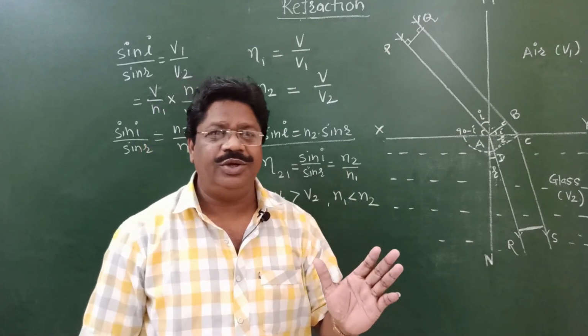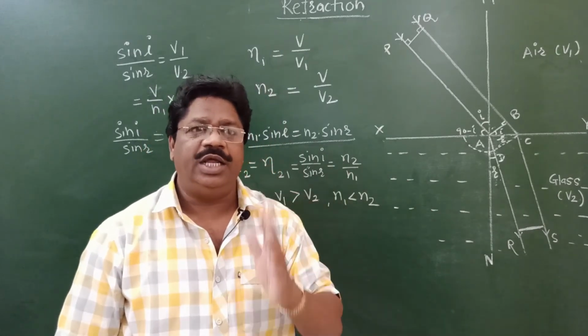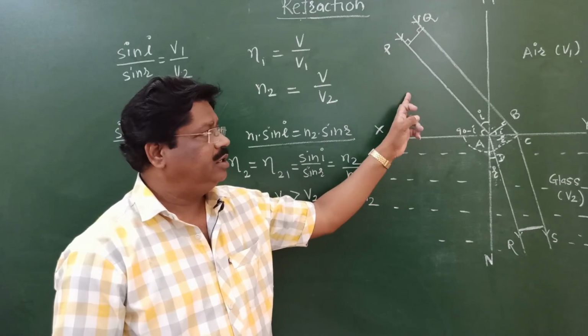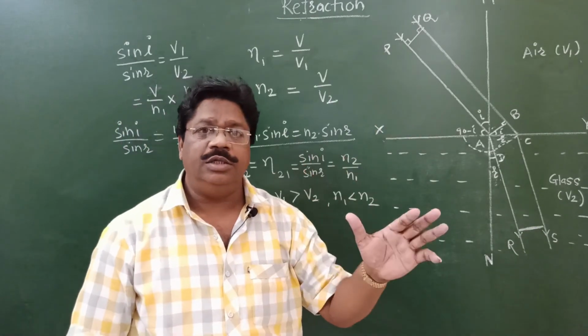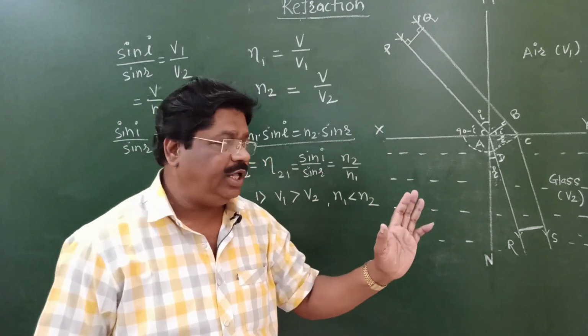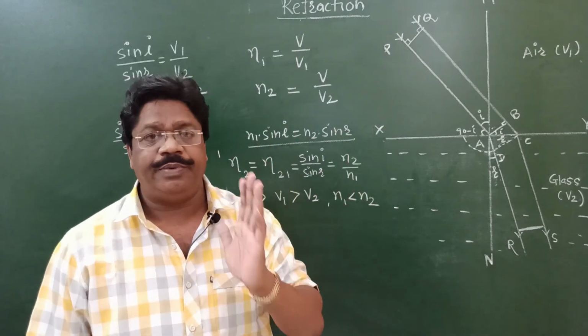Therefore the velocity of light is always greater in air as compared to any optically denser medium. This is the first law of refraction.